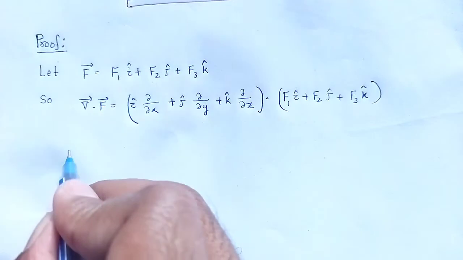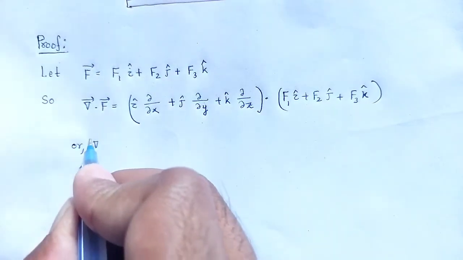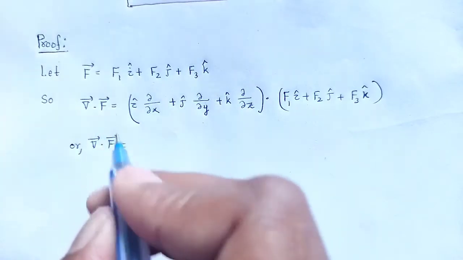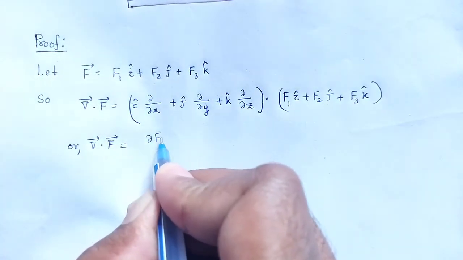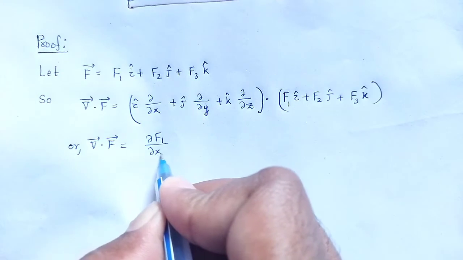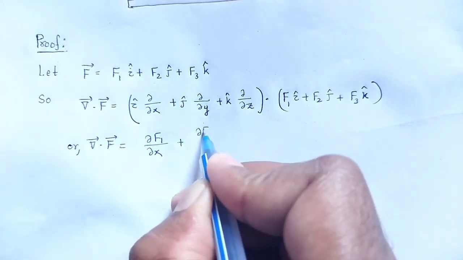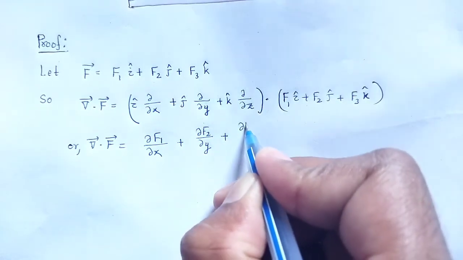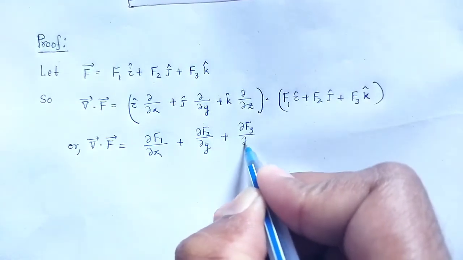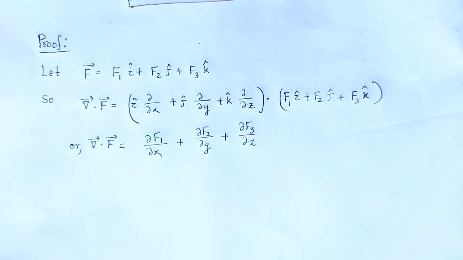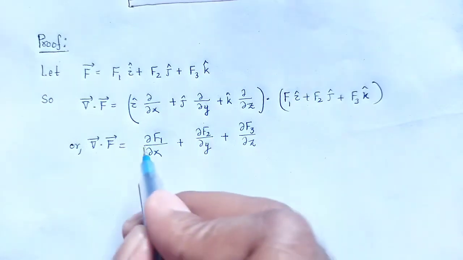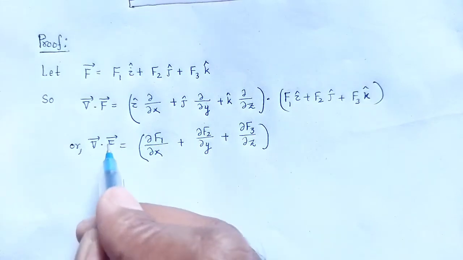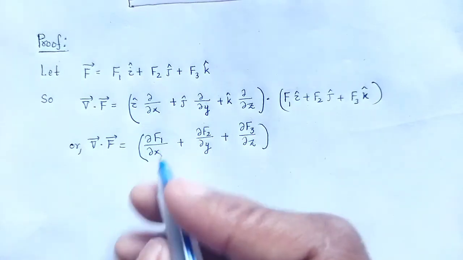The result of this dot product is grad dot f equals del f1 by del x plus del f2 by del y plus del f3 by del z. This is the result of grad dot f, the divergence of the given vector f.